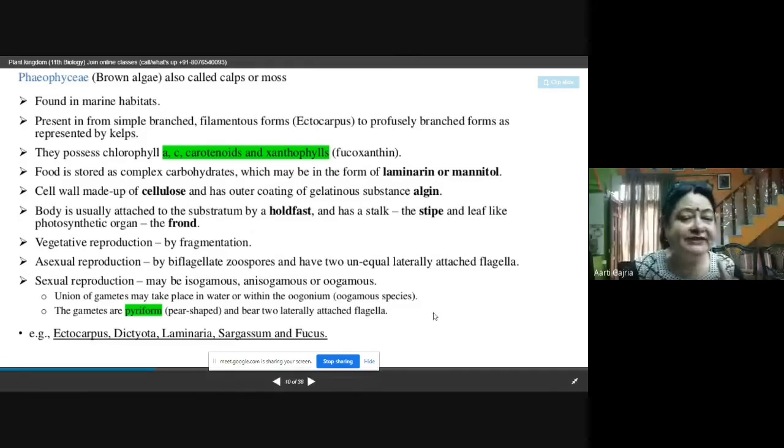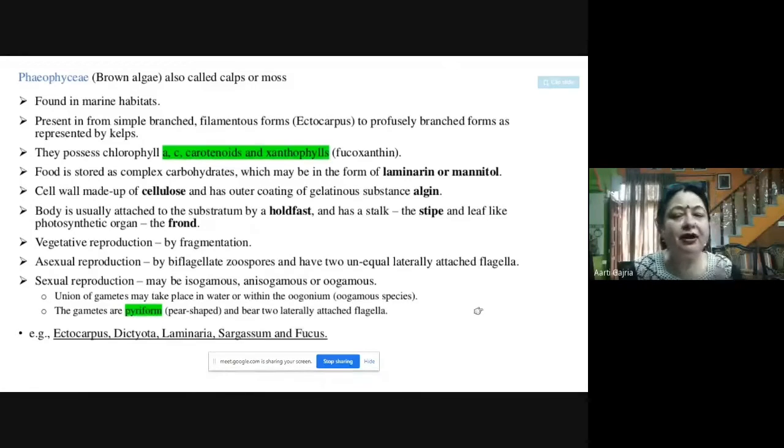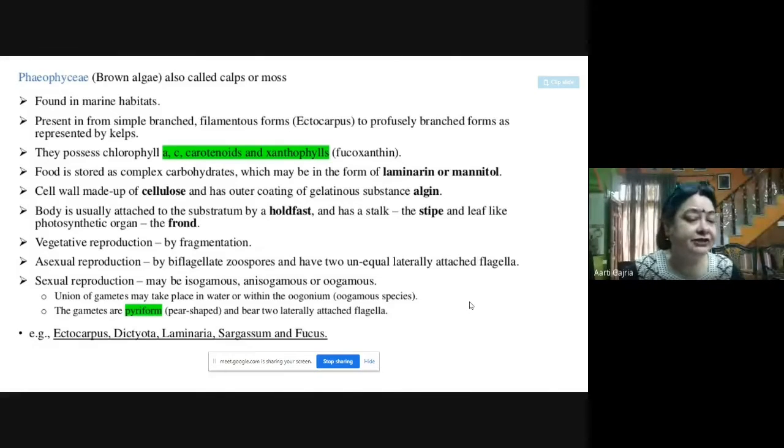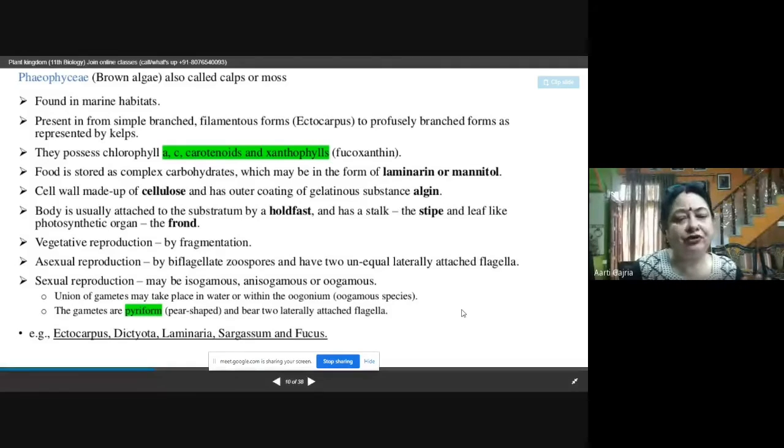The gametes are pyriform. Pyriform means pear-shaped. Pyriform gametes means pear-shaped, and they bear two laterally attached flagella. That means the gametes are also having flagellum, and two laterally attached flagella are present on a pear-shaped gamete, and that gamete is called pyriform gamete. And examples of Phaeophyce are Ectocarpus, Dictyota, Laminaria, Sargassum, and Fucus.